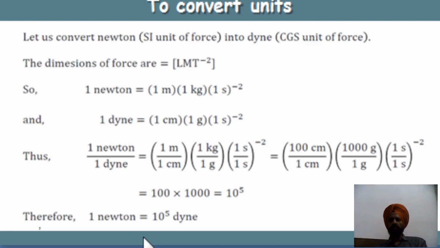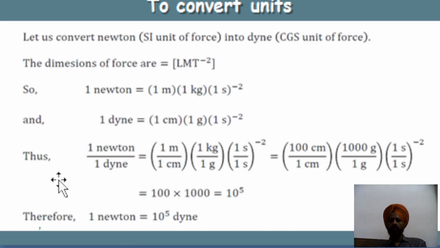Then the second use: if we want to convert units, let us convert Newton, which is the SI unit of force, into dyne, which is the CGS unit of force. We know that the dimensions of force are L M T to the minus 2. So 1 Newton is equal to 1 meter, 1 kilogram, per 1 second whole square. Length is 1 meter, mass is 1 kilogram, time is 1 second. And what is dyne? It is the CGS unit of force, that is 1 centimeter into 1 gram divided by 1 second whole square.